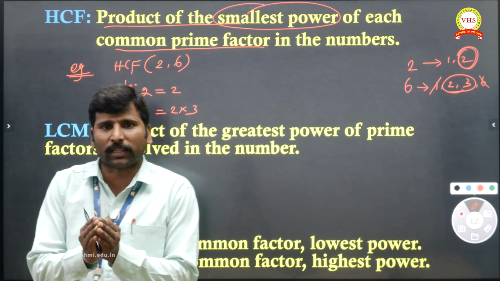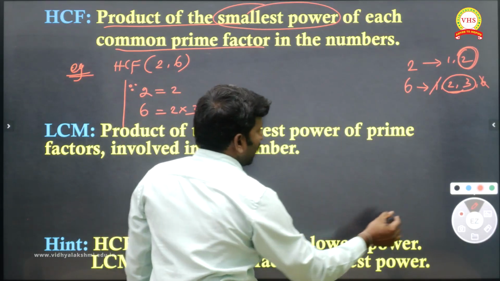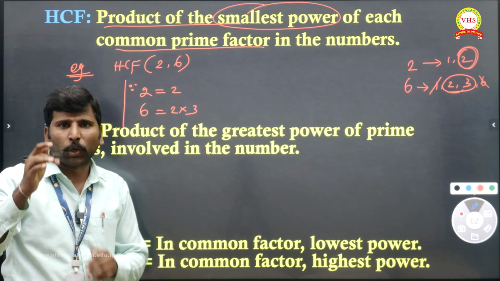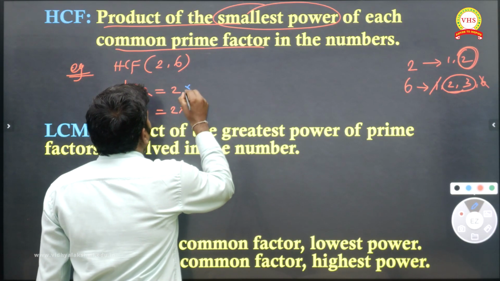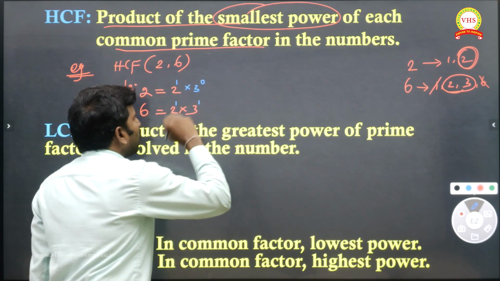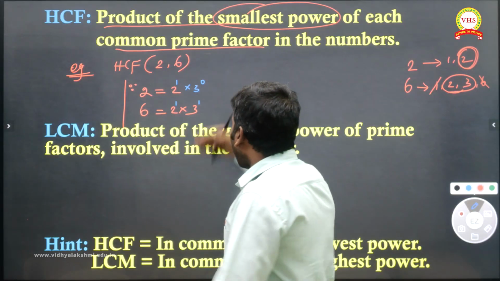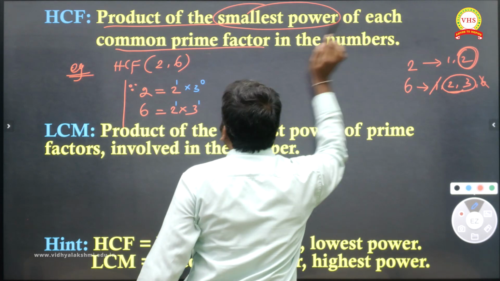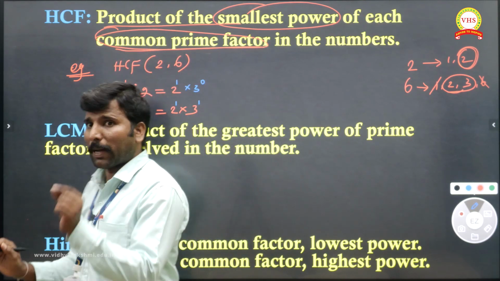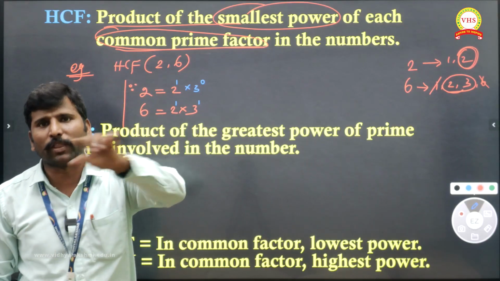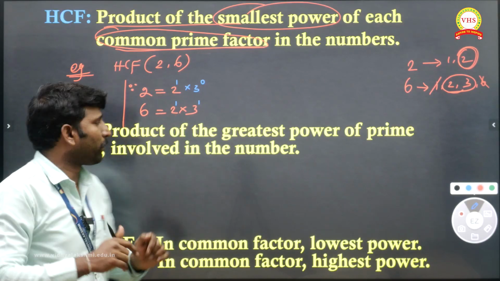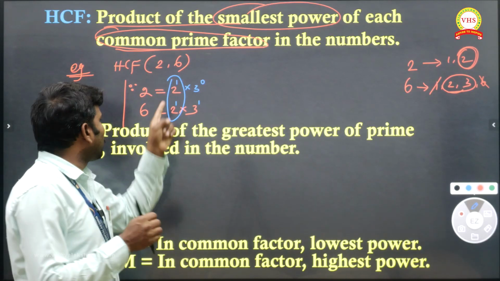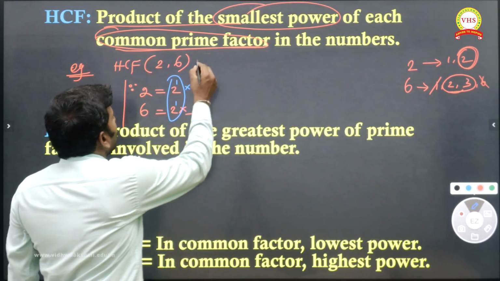HCF means we must take the smallest power. You can note down one thing here: there is no 3 in 2. Anything power 0 is 1, so you can write 2 as 2 power 1 into 3 power 0. Now you can compare the powers. They said smallest power of each common factor. That number must be common, then you observe the least power. 2 is common in both places, and the power is equal, so you take the same.